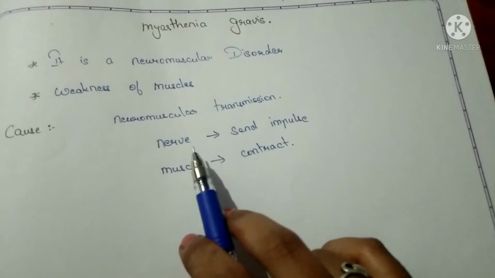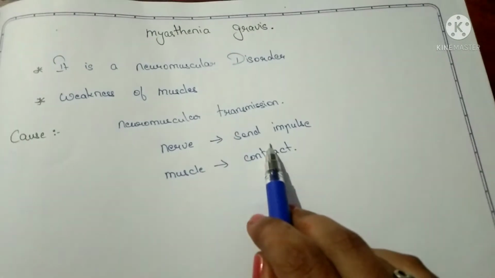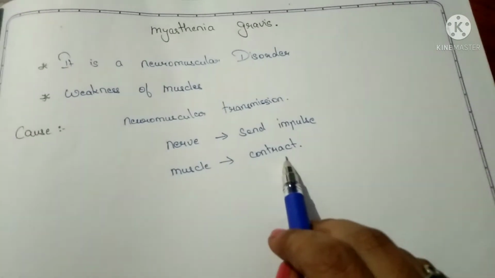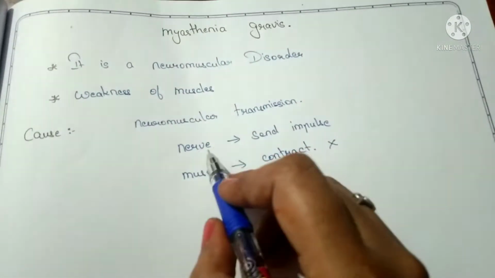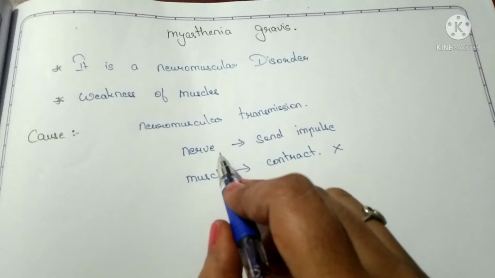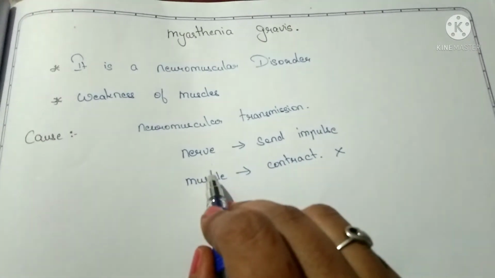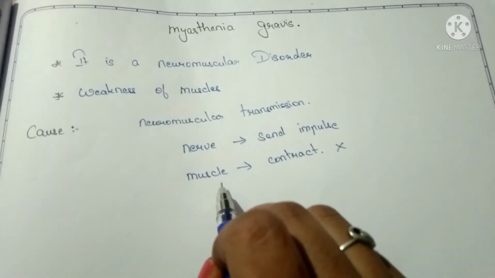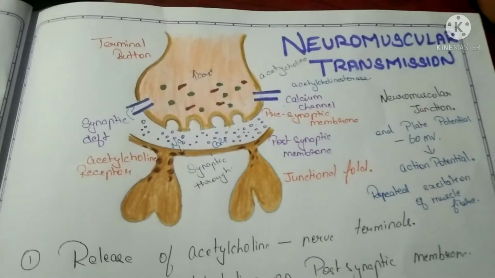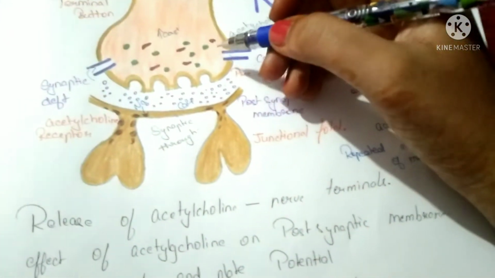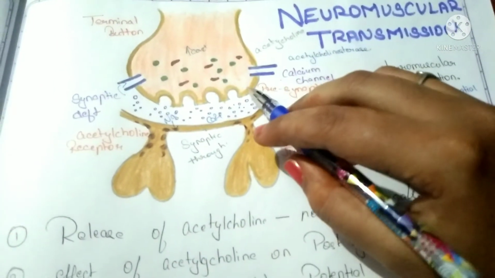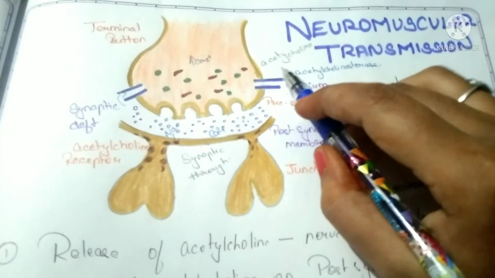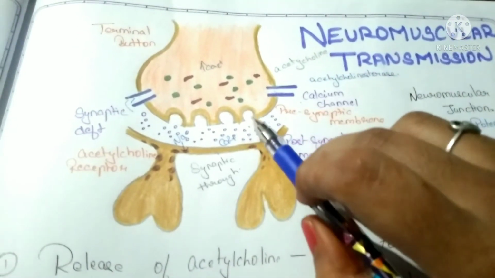In neuromuscular transmission, the nerves will send impulses that cause the muscle to contract. But here there is no contraction occurring because there is some problem in the transmission of the impulse from the nerve to the muscle. Why does this occur? This is a terminal button of a nerve cell. The nerve cell will produce acetylcholine. Acetylcholine is the important substance for the muscle contraction to take place.